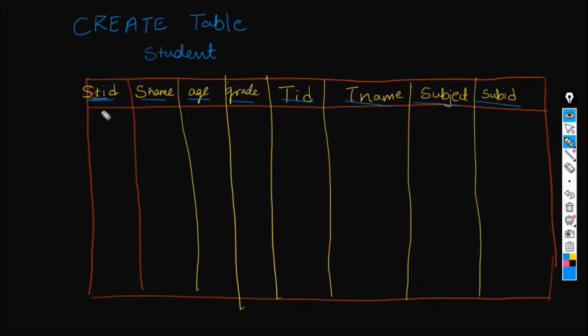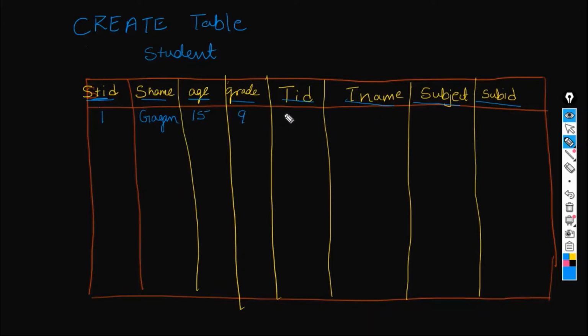So first we'll understand, we will be having student ID. See what kind of data you will be storing. You can have either numeric or alphanumeric, but in our case, let's have numeric ID. Let's say student ID is 1. Student name is, let's take Gagan. Age is 15. Grade is 9th standard.